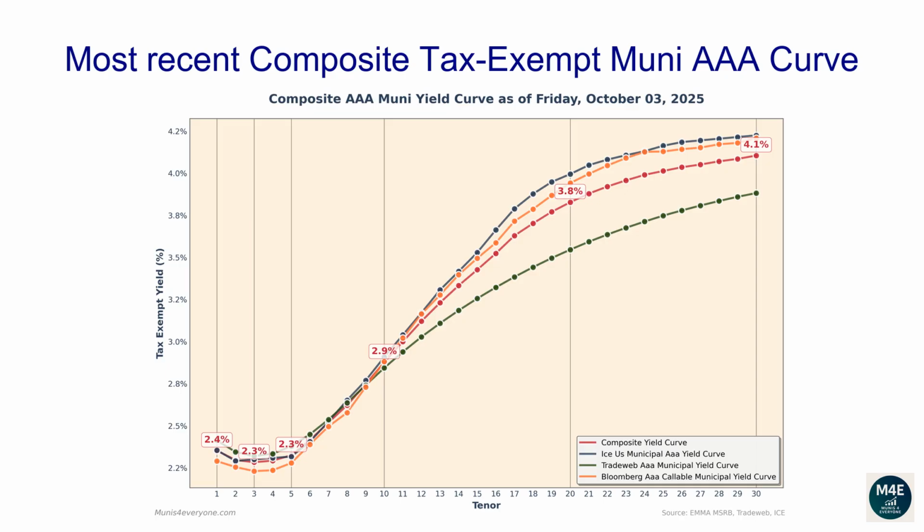The 5-year yield is 2.32%. The 10-year yield is 2.88%. The 20-year yield is 3.83%. The 30-year yield is 4.1%.